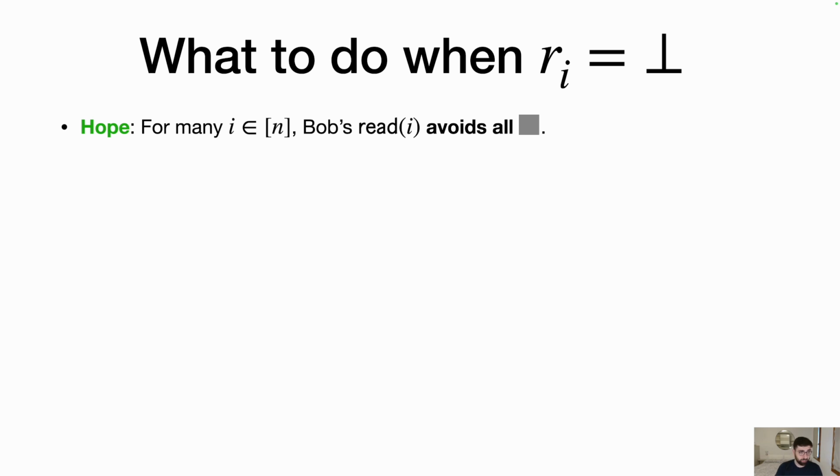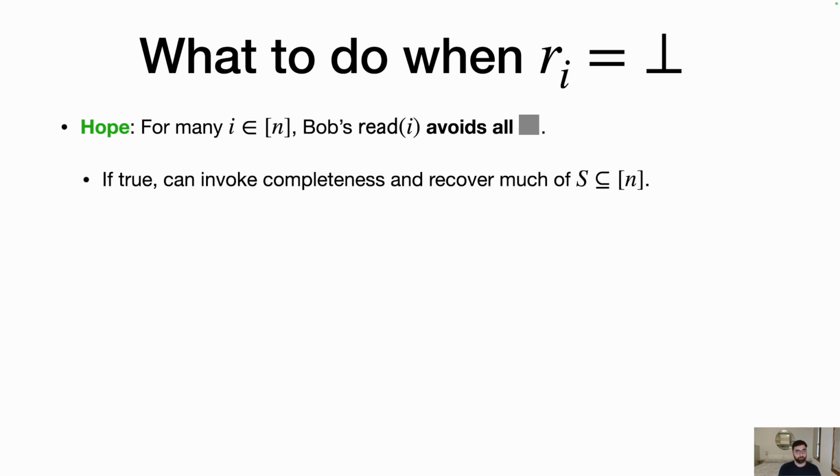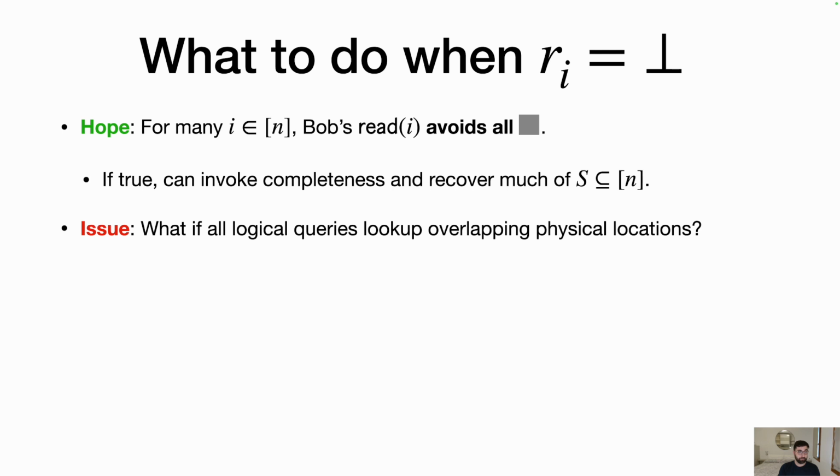What we can do is hope that for many logical indices I, when Bob calls read of I, it'll avoid all of these modified gray cells, as these gray cells are exactly the difference between db0 and db1. If this is true, then we can invoke completeness and recover most of this set S, and then we'd be in business. The issue, though, is what if all logical queries look up physical locations that are going to overlap?